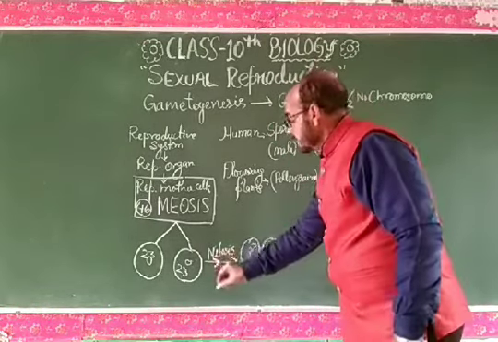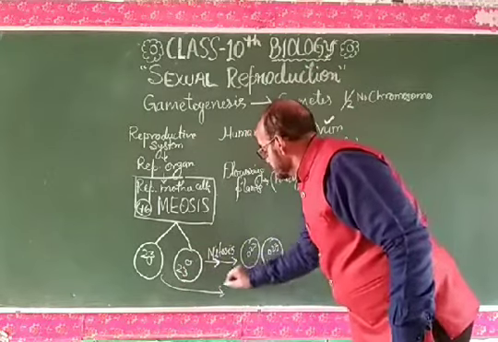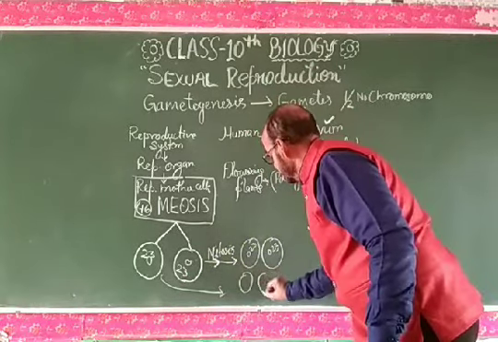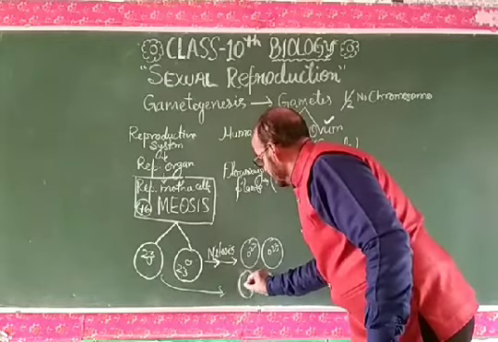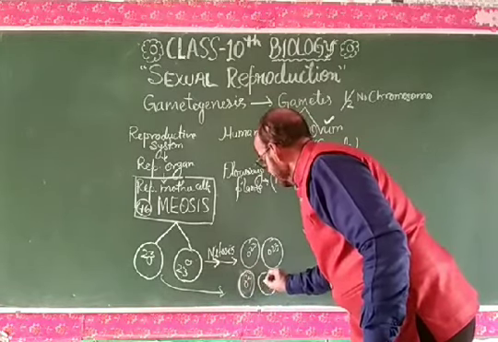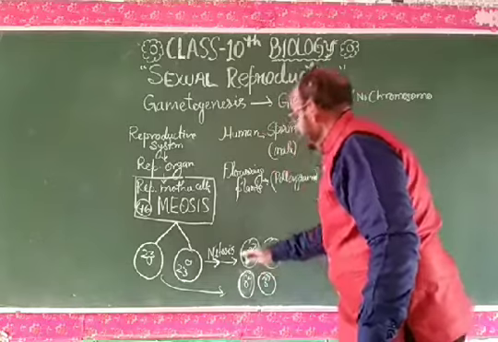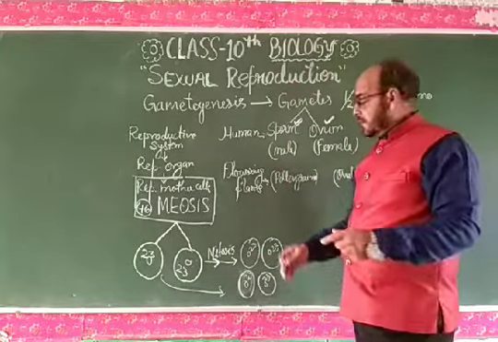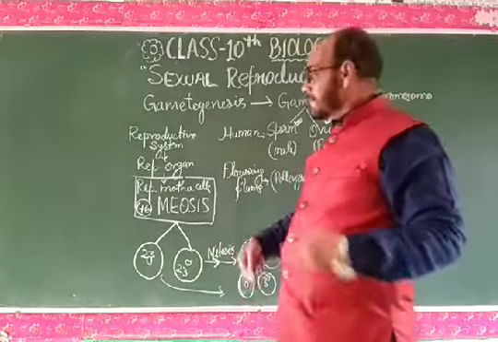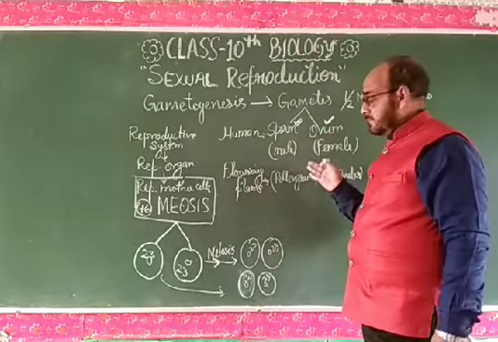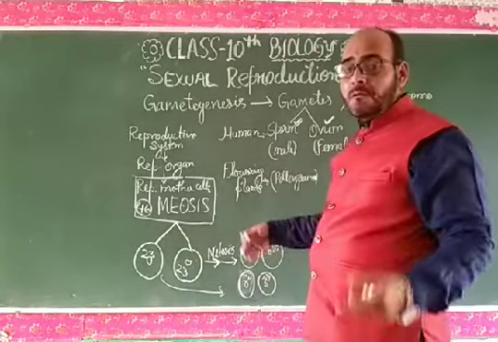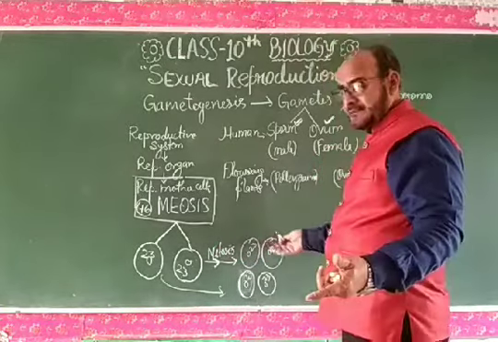Increasing number means 2 get converted into 4. And if there is a requirement to increase the number of gametes, either male gametes or female gametes, then more and more mitosis takes place.